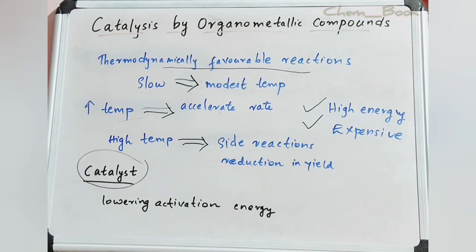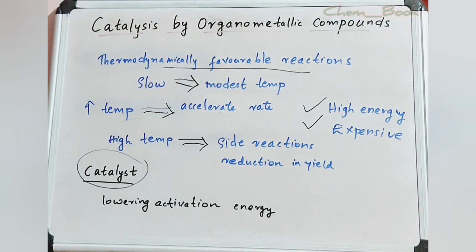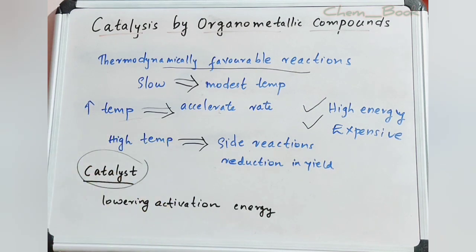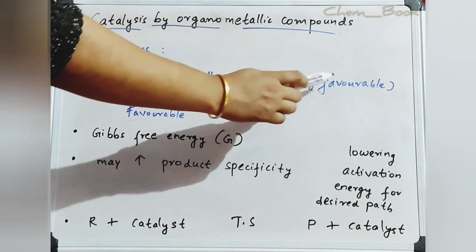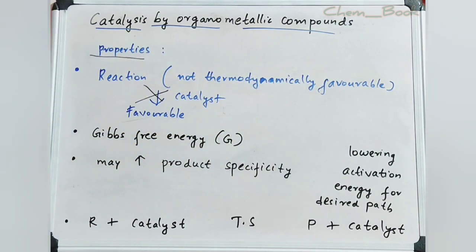So, what do you mean by a catalyst? A catalyst is a substance that increases the rate of a thermodynamically allowed reaction by lowering the activation energy barrier for the process without itself being consumed. Now we can discuss some of the properties of a catalyst. Those reactions that are not thermodynamically favorable cannot be made favorable by using a catalyst.